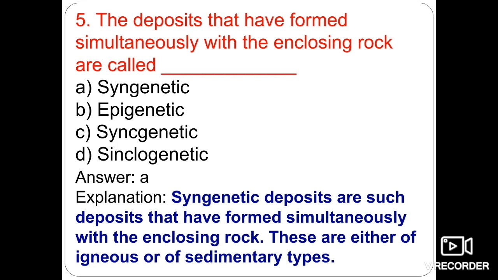These are either of sedimentary origin or igneous origin, meaning when the solidification of the magma was taking place, if at that time the ore deposits are formed, these will be known as igneous origin, and if they formed during the process of sedimentary rock formation, these will be known as sedimentary types of ores. Okay, so here option A is the right answer.